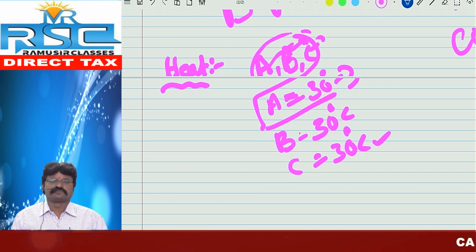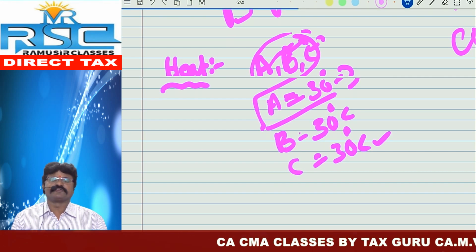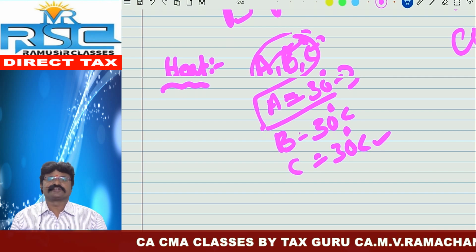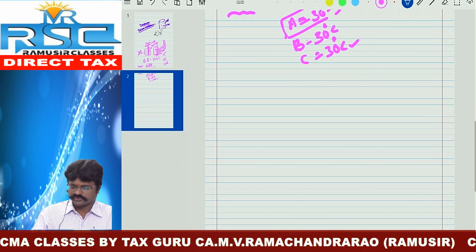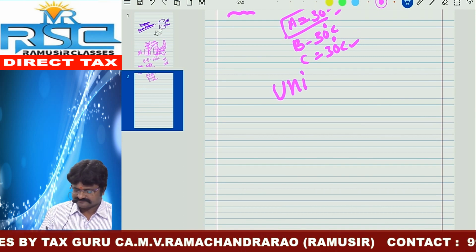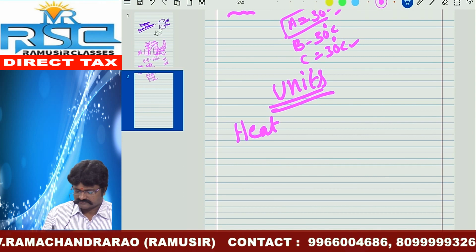After that, we can discuss units. We already defined temperature and heat, and we already discussed the definitions. Now we are going to discuss units.